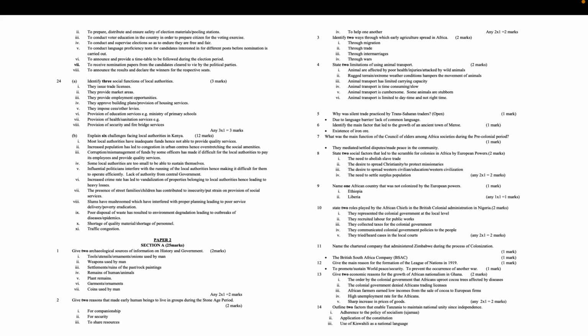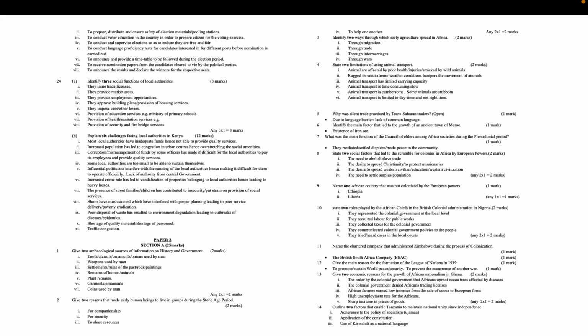10. State 2 roles played by the African chiefs in the British colonial administration in Nigeria. 2 marks. They represented the colonial government at the local level. They recruited labor for public works. They collected taxes for the colonial government. They communicated colonial government policies to the people. They tried, heard cases in the local courts. Any 2x1 equals 2 marks. 11. Name the chartered company that administered Zimbabwe during the process of colonization. 1 mark. The British South Africa Company, BSAC.